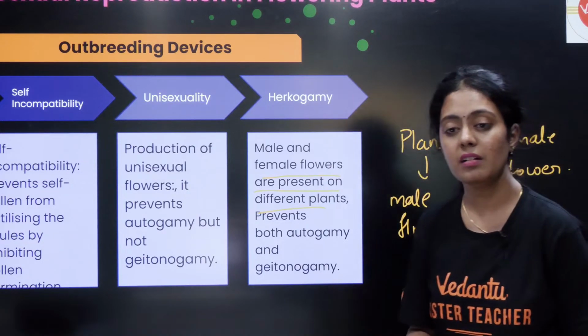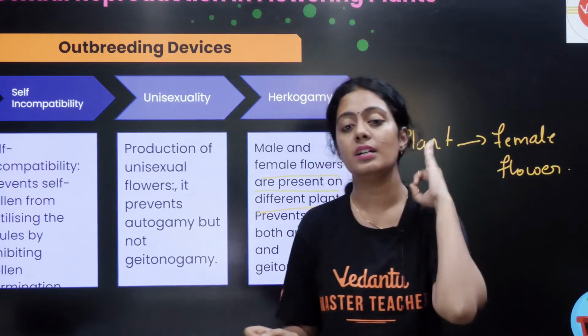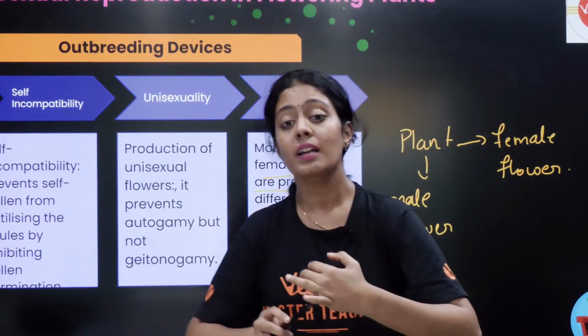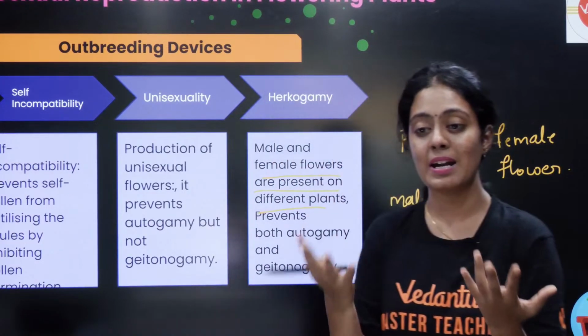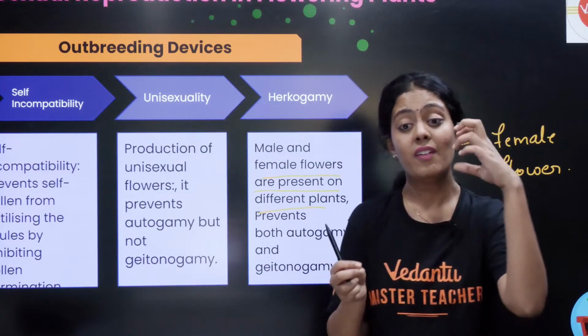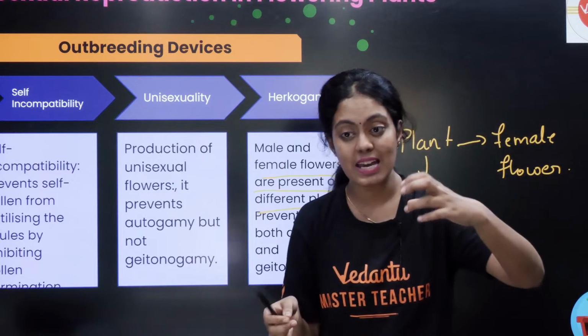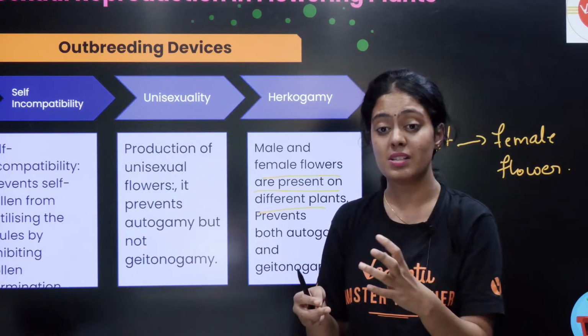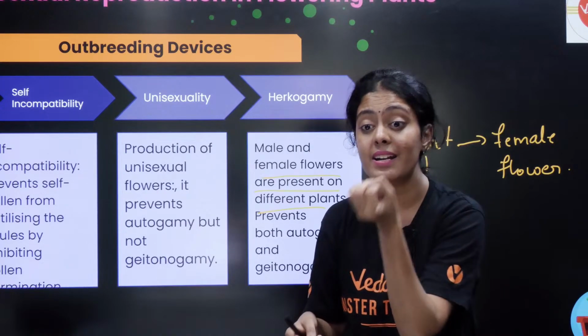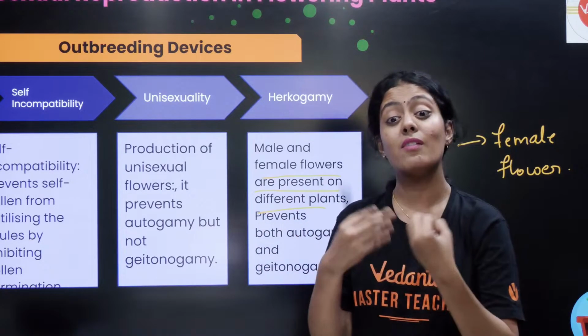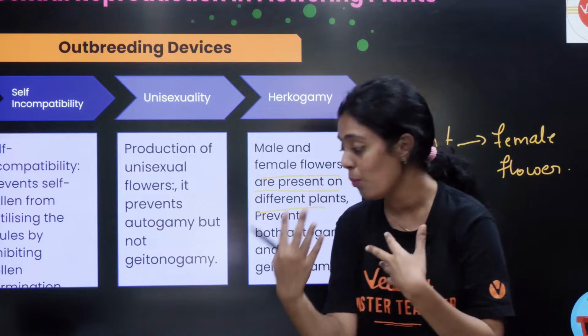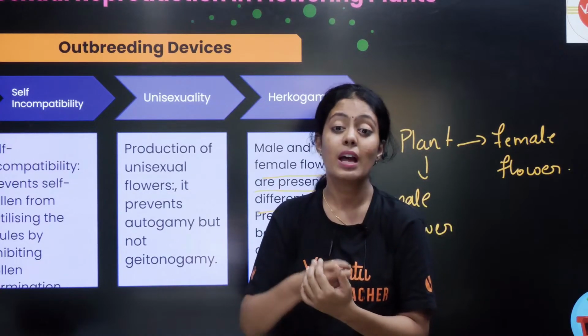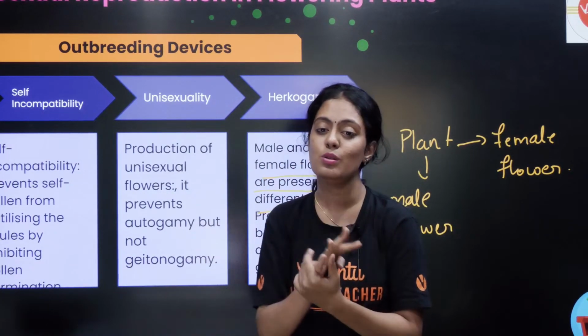Yes, am I clear? These are the three important outbreeding devices. Then you also have self incompatibility. It's very interesting. When the pollen by mistake falls on the stigma, the stigma is not receptive to that pollen, so there will be no fertilization, there will be no pollen tube development. That is what we call self incompatible.